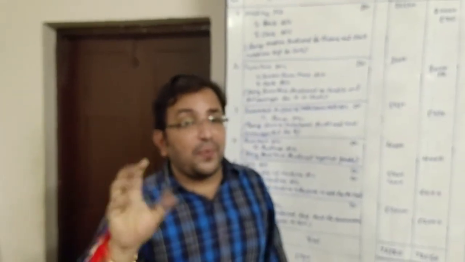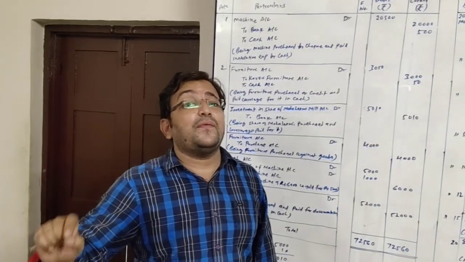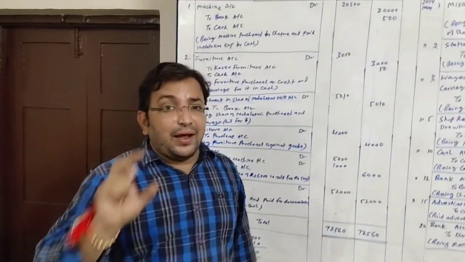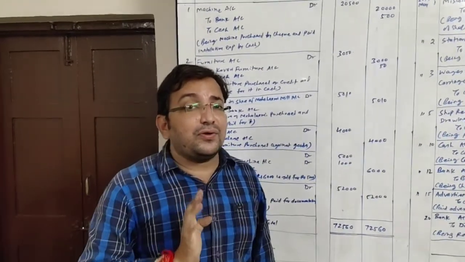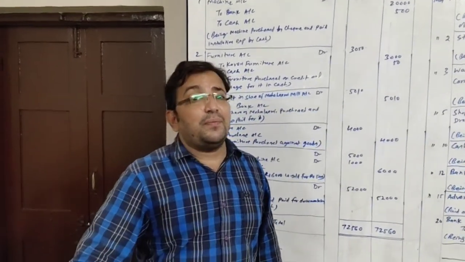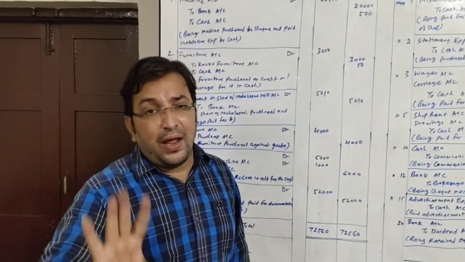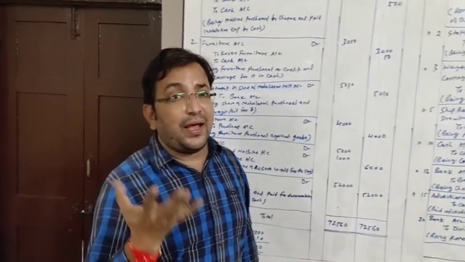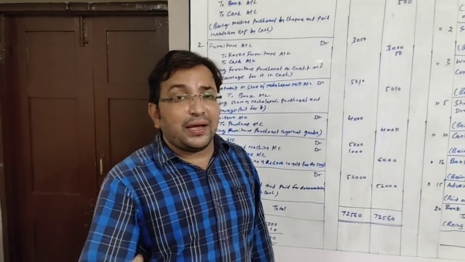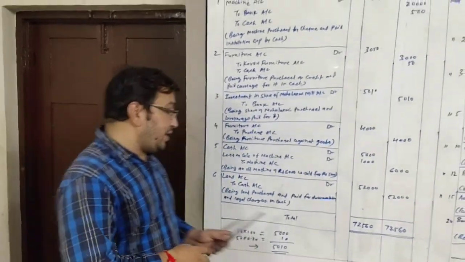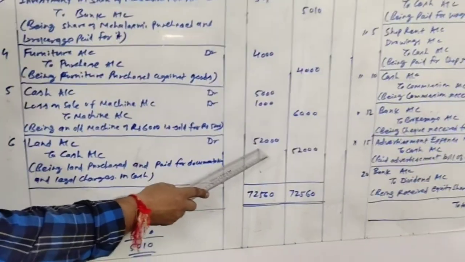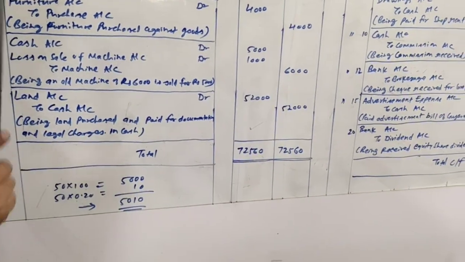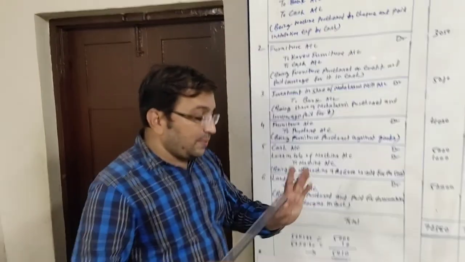Purchasing land of rupees 50,000, and rupees 2,000 we are paying for what? For documentation and legal charges. Again, land is an asset and any expenditure done for the same will be added to the cost of the asset. So we will assume that we are buying land of how much? 52,000, and the entire payment is done through cash. So 52,000 land comes in and cash goes out. Land comes in, so land account debited, cash goes out, so cash account credited. The entry will be land account debit 52,000 to cash account 52,000, being land purchased and paid for documentation and legal charges.